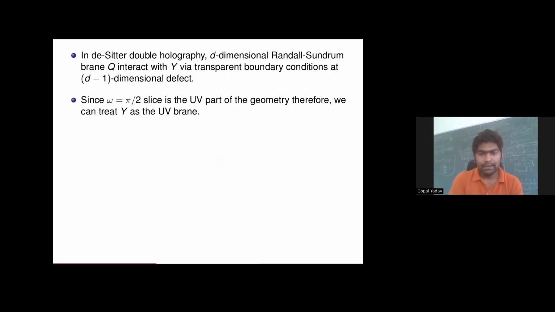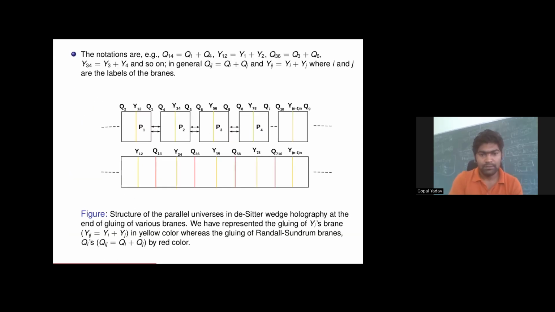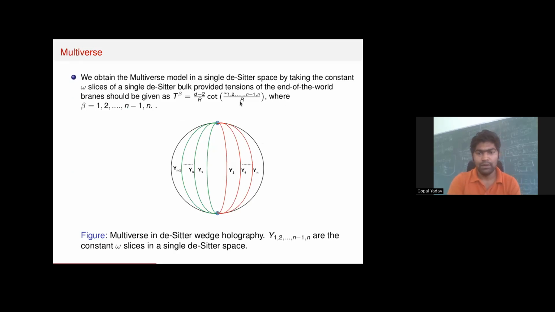In general, we can take many omega slices, for example omega equal to omega 1 to omega n. So we obtain n slices, and there is Einstein gravity on each slice with positive cosmological constant. So we have n universes with positive cosmological constant. They are all glued to each other at this common point, which is the defect.